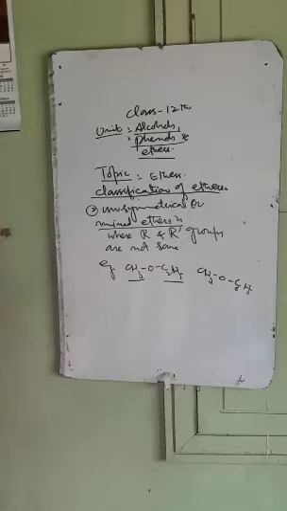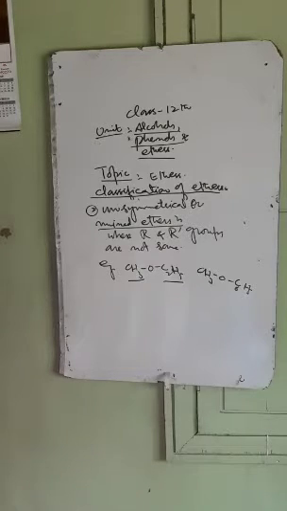So the first classification of ethers is that they are classified into two important categories. Number first, symmetrical ethers, where R and R dash groups are same; they may be same alkyl groups or same aryl groups. While we have the unsymmetrical or mixed ethers, where R and R dash groups are not same.